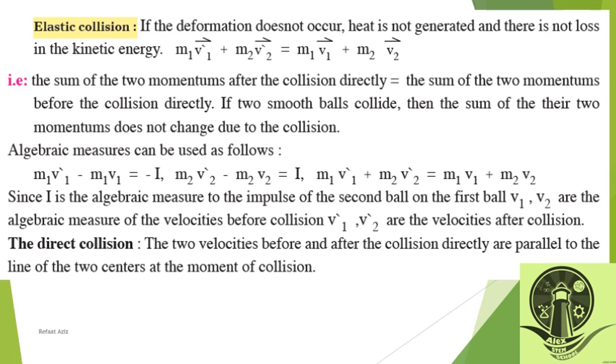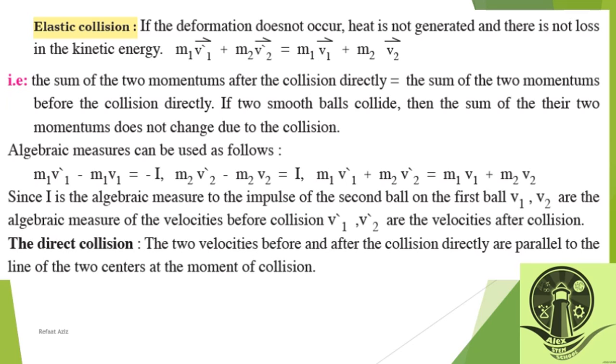Here I is the algebraic measure of the impulse of the second ball on the first ball, v1 and v2 are the algebraic measures of the velocities before collision, and v1 dash, v2 dash are the velocities after collision.